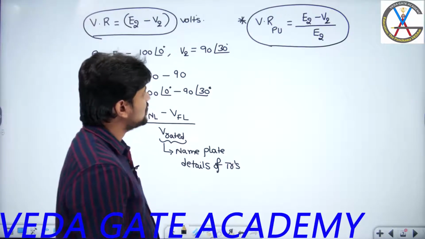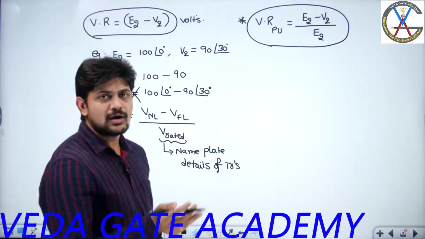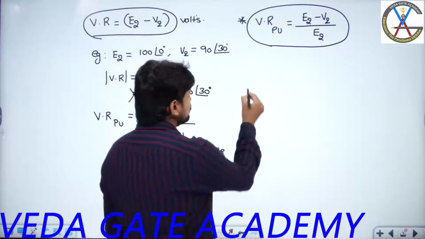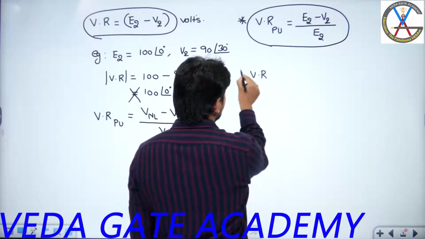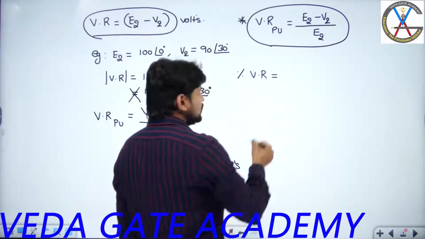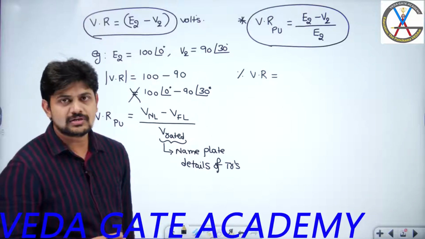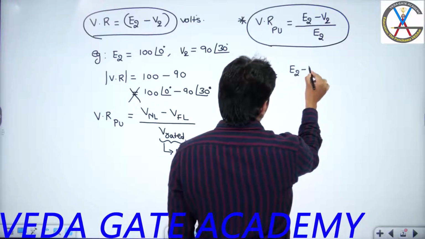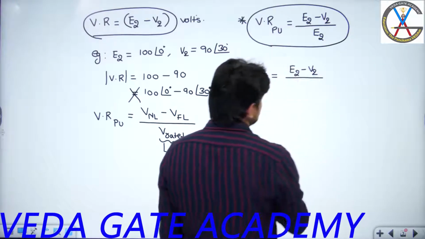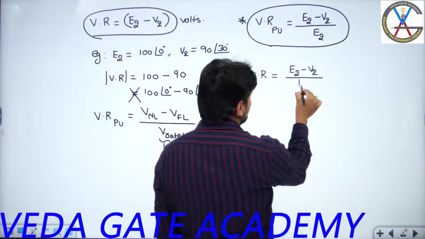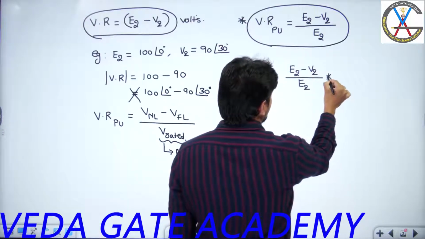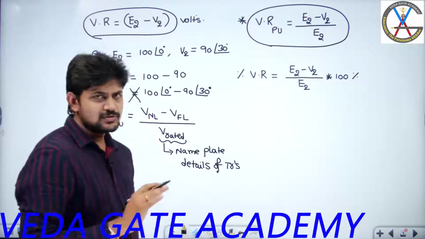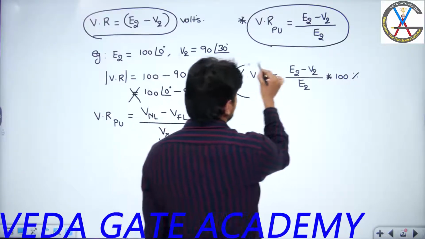Now, if you want to convert this per unit voltage regulation into percentage values, what do I have to do? To get percentage voltage regulation, you need to multiply the per unit voltage regulation by 100. So if I multiply the above expression, you get percentage voltage regulation as E2 minus V2 divided by E2 into 100. This is my percentage voltage regulation. So this is the basic expression for voltage regulation.